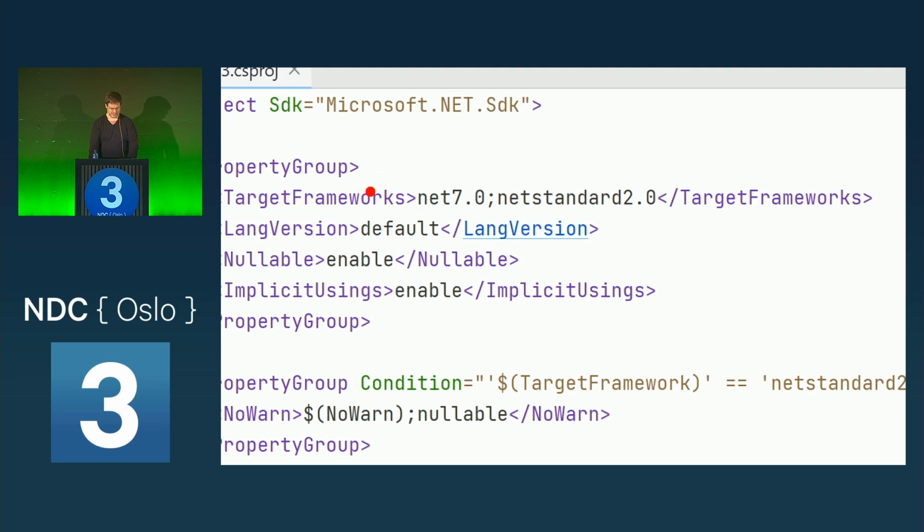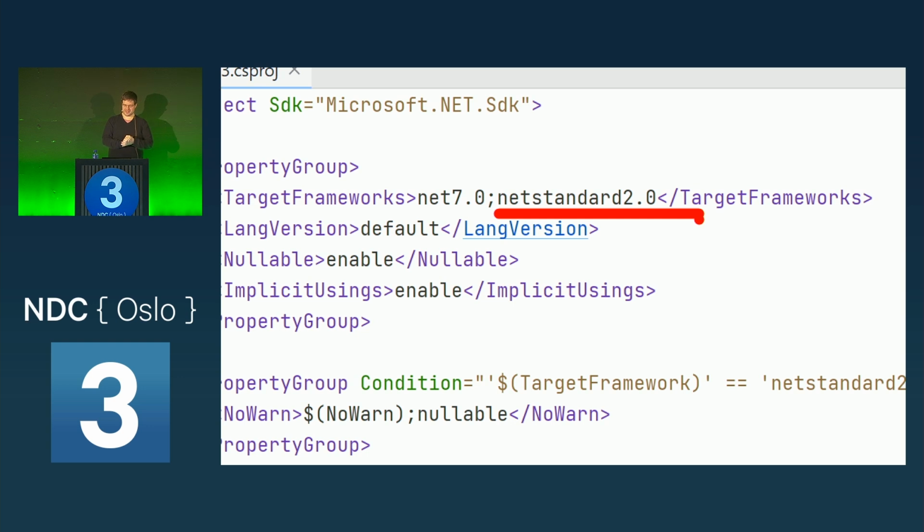Now, I'm doing multi-targeting here. This is not really a supported scenario. Source generators and all other Roslyn components, analyzers and such, currently all must implement .NET Standard 2.0. This is because of tooling. For example, Rider, the backend of Rider is, I think, on .NET 7, but Visual Studio is still on .NET Framework. So we can't use any .NET Core libraries. It must be .NET Standard 2.0.